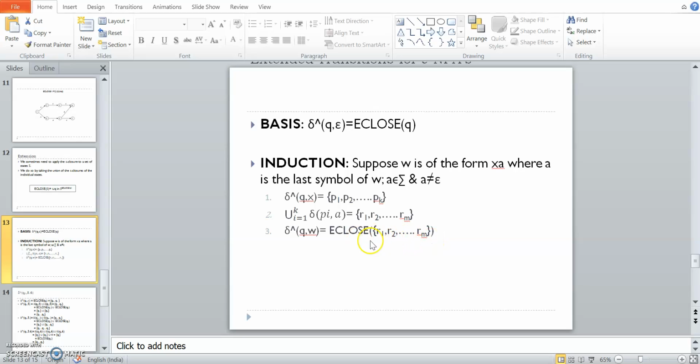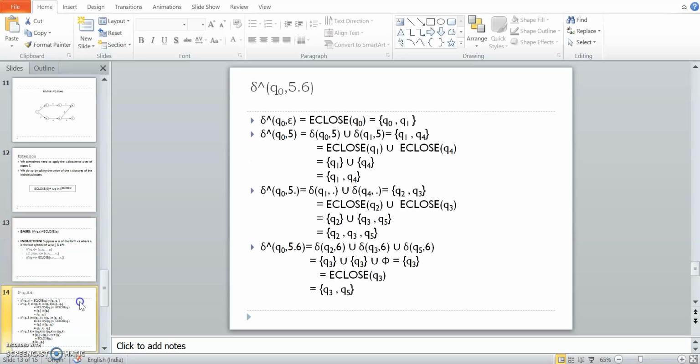And we know how to find the epsilon closure of a particular state. By using the same rule, we can generate the string. So for the earlier example, the transition graph we have seen, take as an example one string, 5 6. If this is the string I have read, then what will be the next state? If I want to find out, how will you find it? Extended transition function of Q0 on epsilon, the very first state.